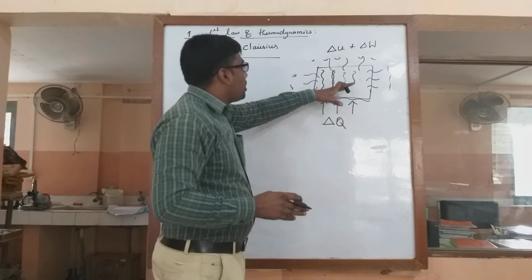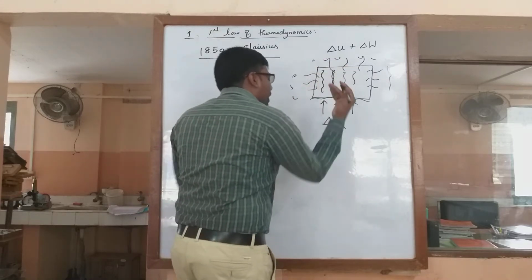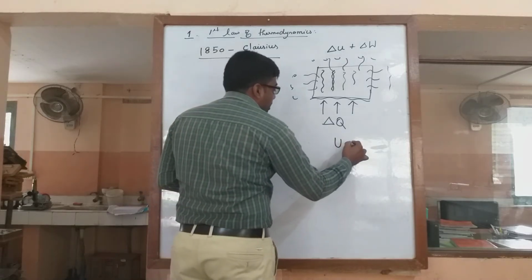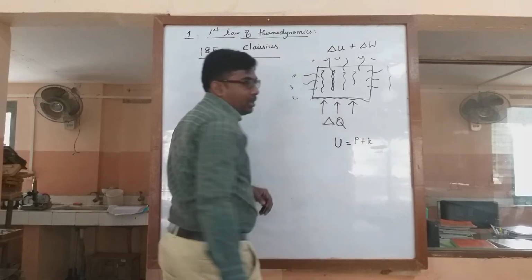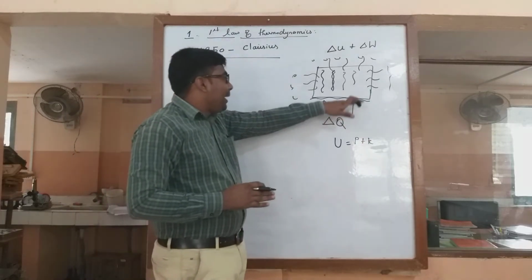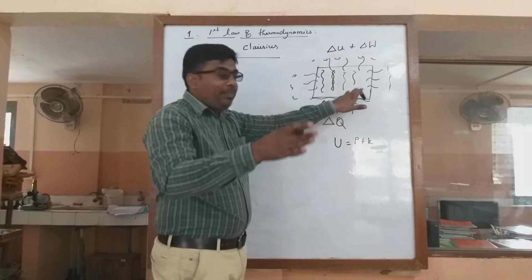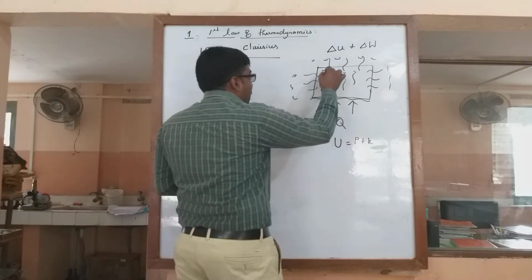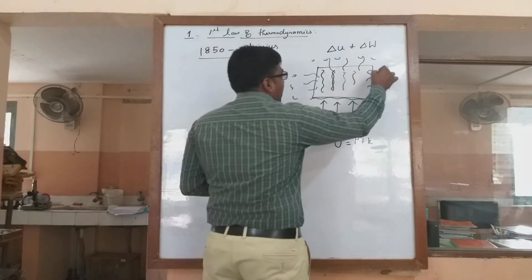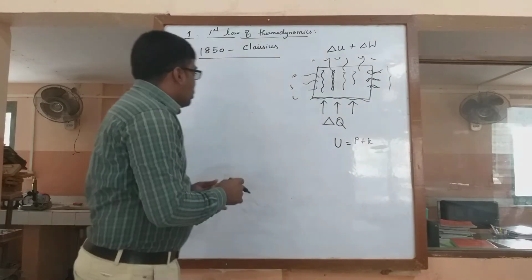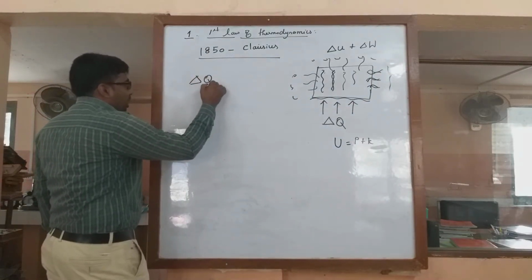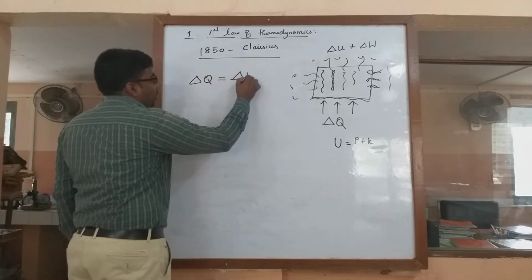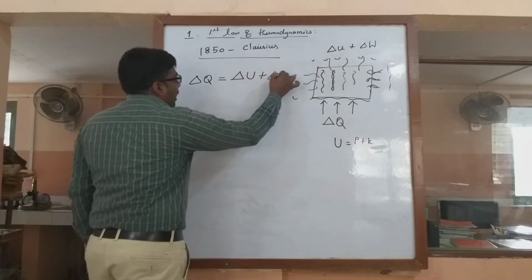So the heat applied to the system will change the internal energy. Okay, the next question will be: what is internal energy? It is kind of a total energy. Internal energy is equal to potential plus kinetic, the total energy in the system. When we are supplying heat to the system, kinetic energy is the moving energy, the energy which makes the particles in the system move around and may make the particles heat up, and some of the heat energy is given out to the surroundings. So the heat supplied to the system, the variable heat supplied, is equal to the sum of the total internal energy plus the external work done.